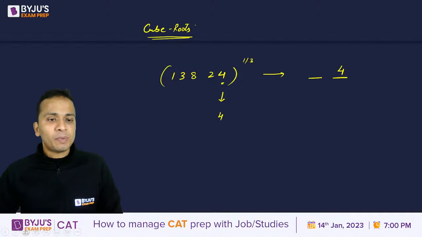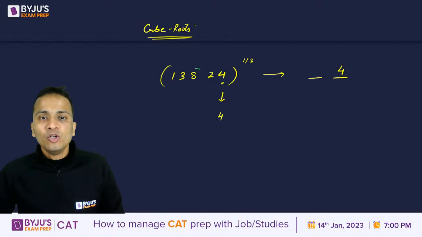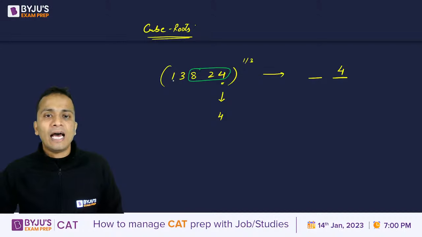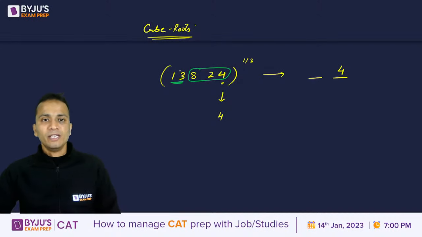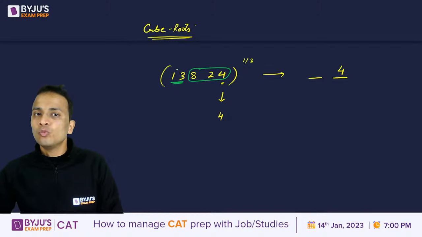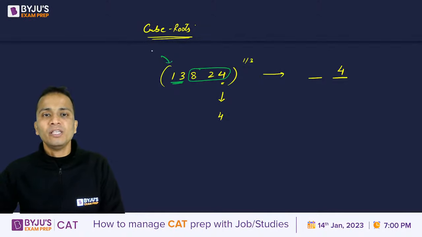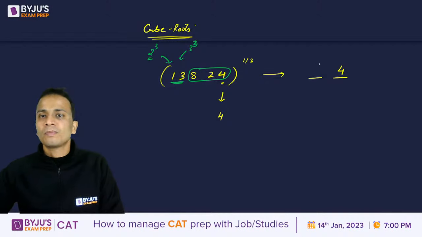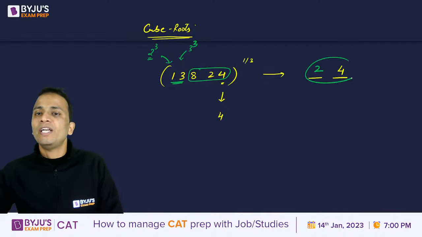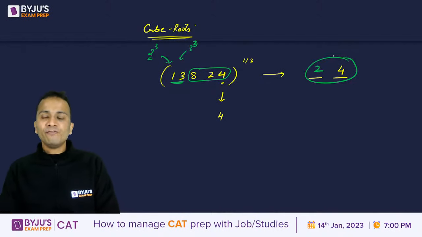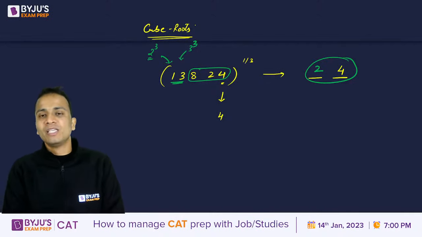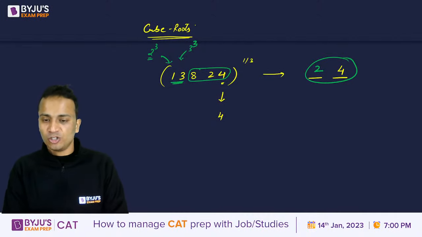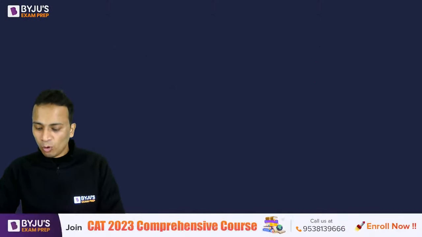Now to find out the next part, ignore the last three digits and just look at this number 13. Now 13 lies between the cubes of which number? 13 lies between 2 cube and 3 cube. 13 जो है 2 cube और 3 cube के बीच में lie करता है. Okay, now the smaller of these two numbers is 2 and which will be kept here. 24 will be the answer. So 24 will be the cube root of 13,824. Absolutely correct, Arjun.